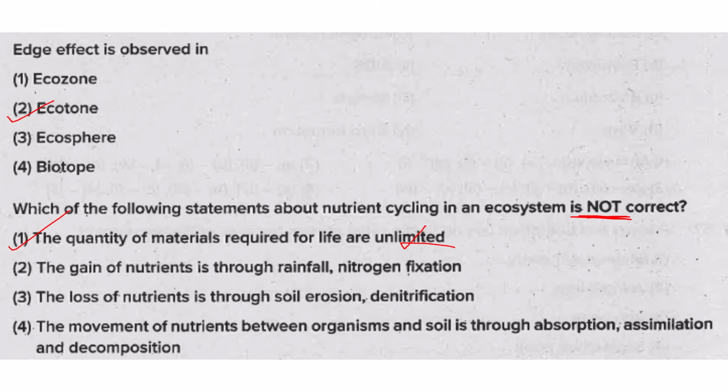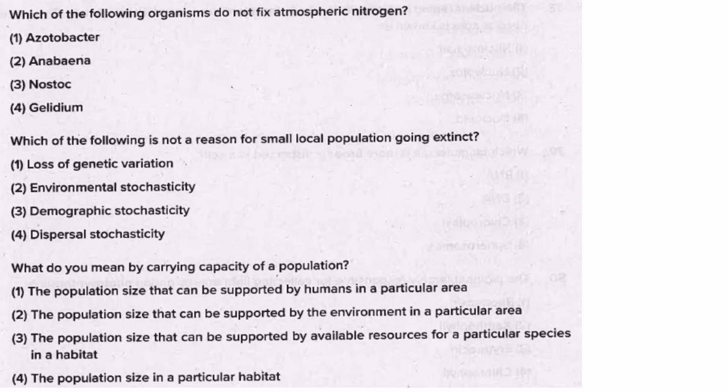The gain of nutrients is through rainfall, nitrogen fixation. Yes. The loss of nutrients is through soil erosion, denitrification. Yes. The movement of nutrients between organism and soil is through absorption, assimilation and decomposition. Of course, these are the statements which are correct about nutrient cycling. One is not the correct statement. Then which of the following organisms do not fix atmospheric nitrogen? It is your Gelidium.